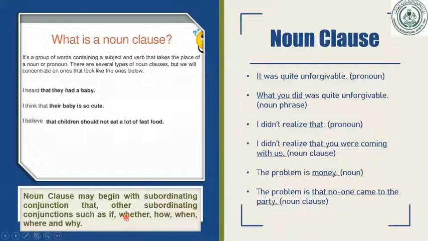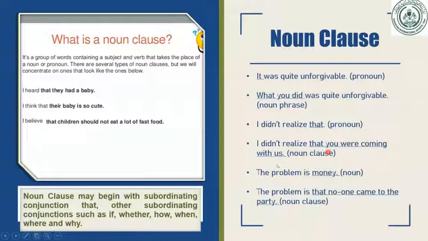Always, dear students, if you talk about noun clause, adjective clause, adverb clause, they are always called a subordinate clause. Okay, why are they subordinate clauses? Because they are not able to give complete sense by themselves, but they depend on another sentence for full meaning. Look, if I say, for example, that you were coming with us, what do you mean? Even though the verb is there, it is not giving complete sense. Why? Because if we add this part, I didn't realize that you were coming with us, then you say, okay.